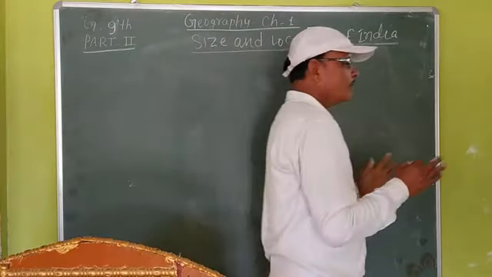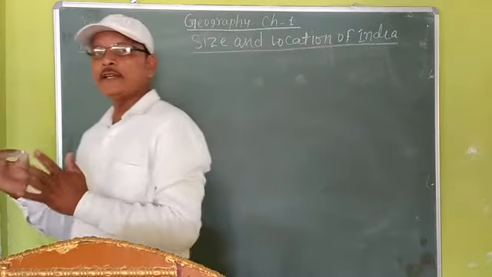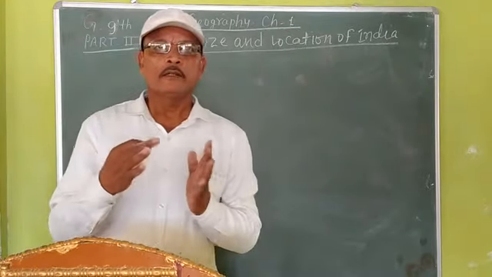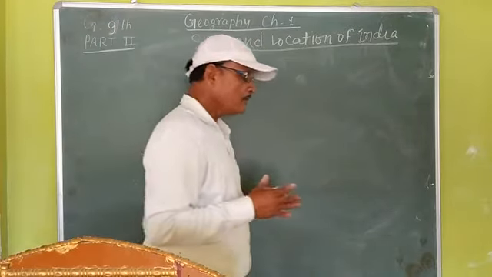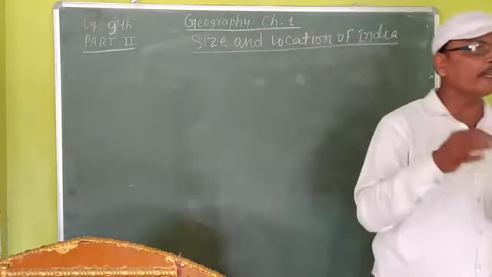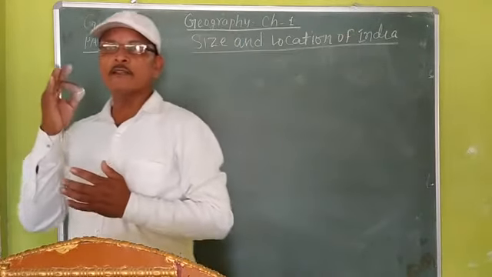So India is the second largest country in the world on the basis of its population, but it is the seventh largest country in the world on the basis of its area.